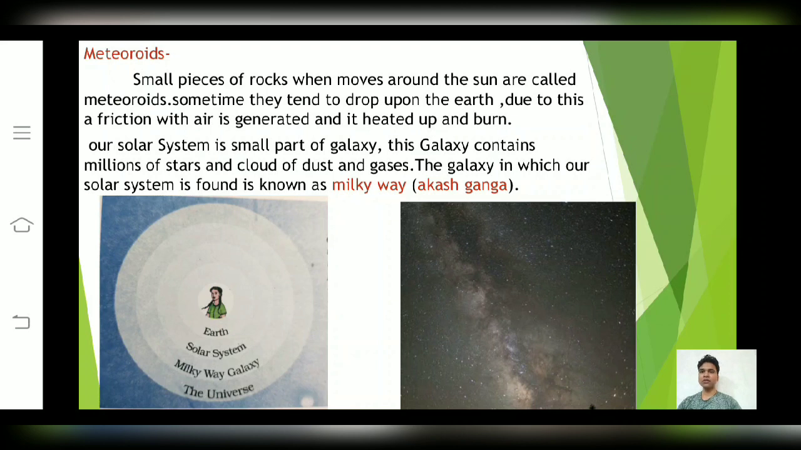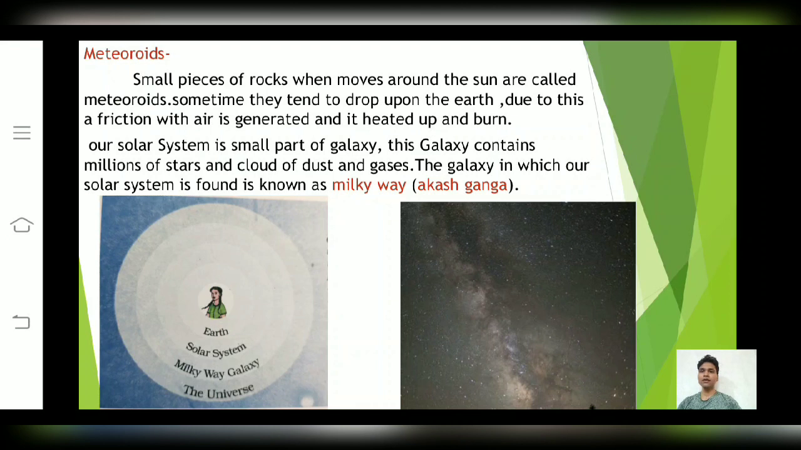Our solar system is a small part of a galaxy. This galaxy contains millions of stars and clouds of dust and gases. The galaxy in which our solar system is found is also known as the Milky Way, that is Akash Ganga.